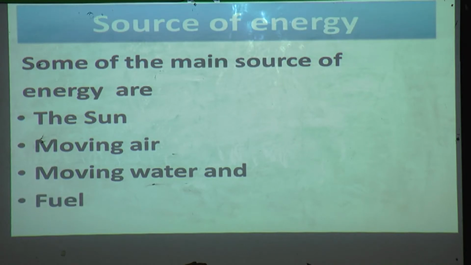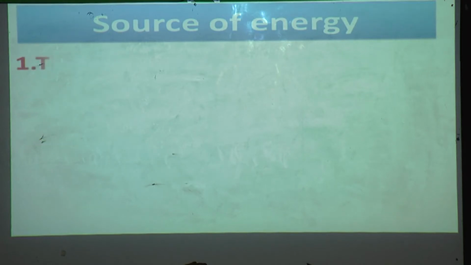These are some sources of energy, means we get the energy from these. Once again I will read: the sun, moving air, moving water and fuel. Let us learn in detail.